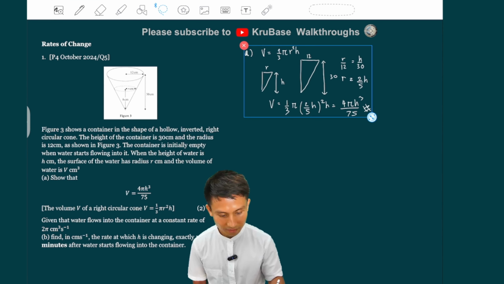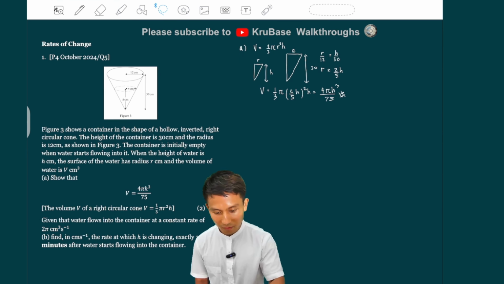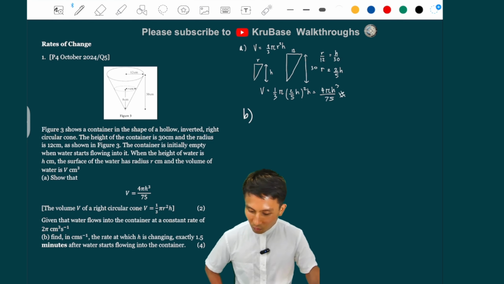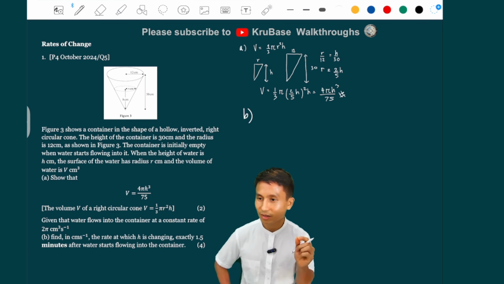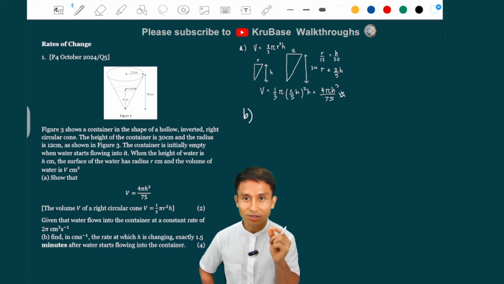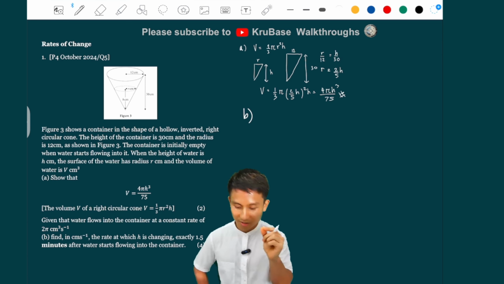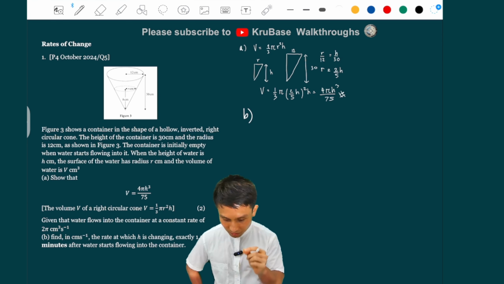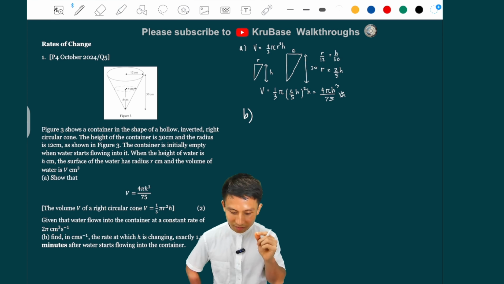Okay, now for part B. Given the water flows into the container at a constant rate. Now this is also tricky. It gives you the rate, but it's a constant rate, and this is the key. Find, in centimeter, it should be centimeter, the rate of change in height.